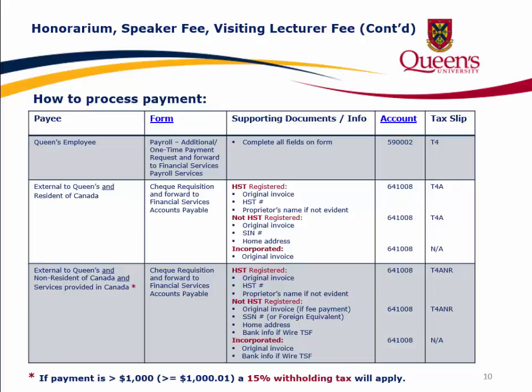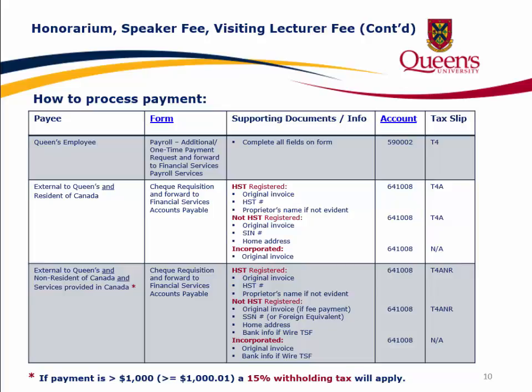When the payee is external to Queen's and a non-resident of Canada and services are provided in Canada, the form to complete is the check requisition form. Complete the form and forward it to Financial Services Accounts Payable. When the payee is HST registered, provide an original invoice, HST number, and the proprietor's name if it's not evident. The account ID is 641008, and the tax slip issued will be a T4A and R.